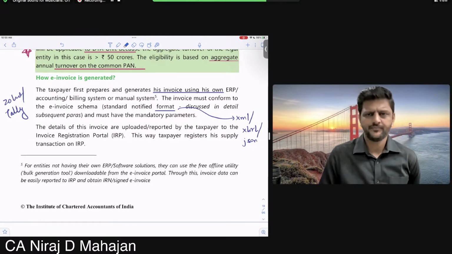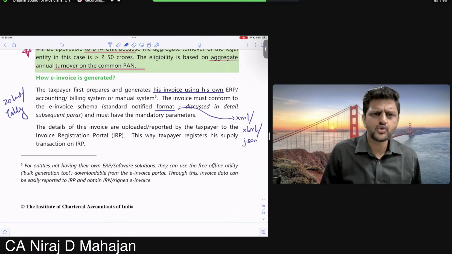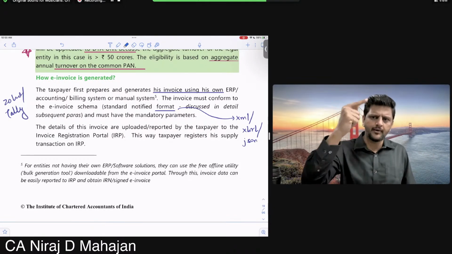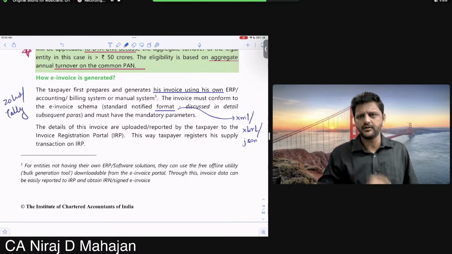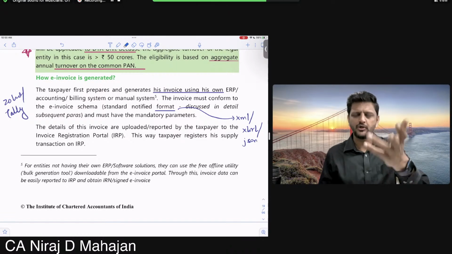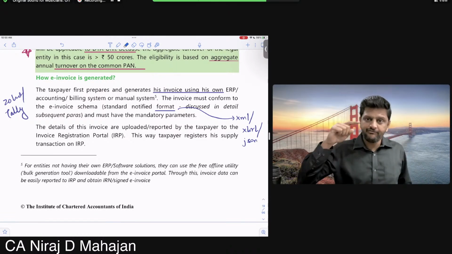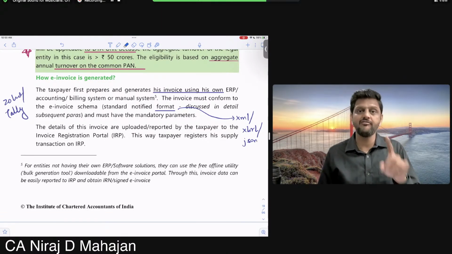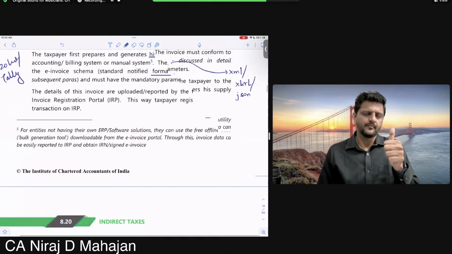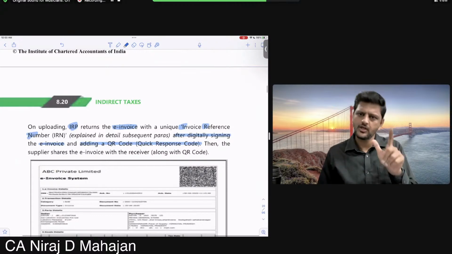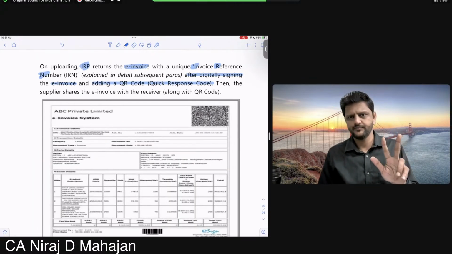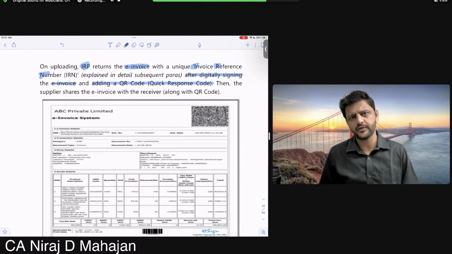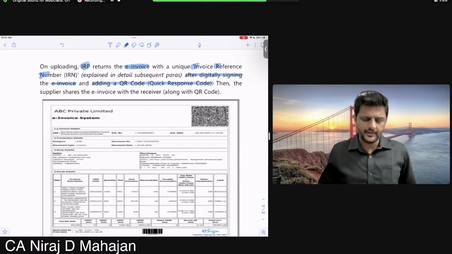Understood, everybody? For example, there was an Excel file. I have filled the details of my invoice in the Excel file, and I'm uploading that Excel file. That Excel file will generate a file, let us say an XML file or JSON file, whatever it is. That file I will upload on the IRP, and the IRP will give me invoice-wise IRN, QR code and electronic signature. That means this is properly verified and notified.